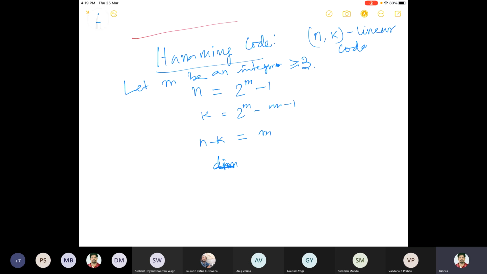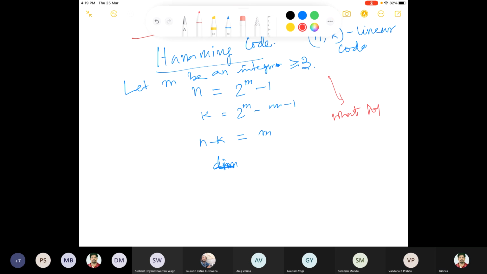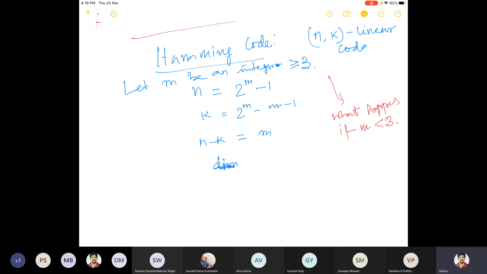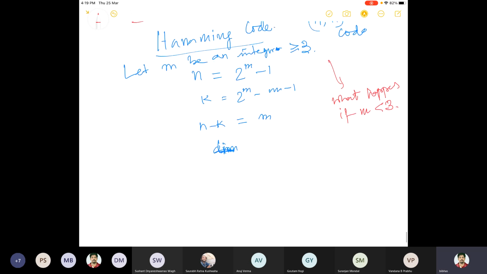Okay, what will happen if it is less than 3? That you can think about. This is a homework. What happens if m is less than 3, meaning m is equal to 1 and 2? So you take any positive integer m, let's say 3, and then you define the linear code in this way.